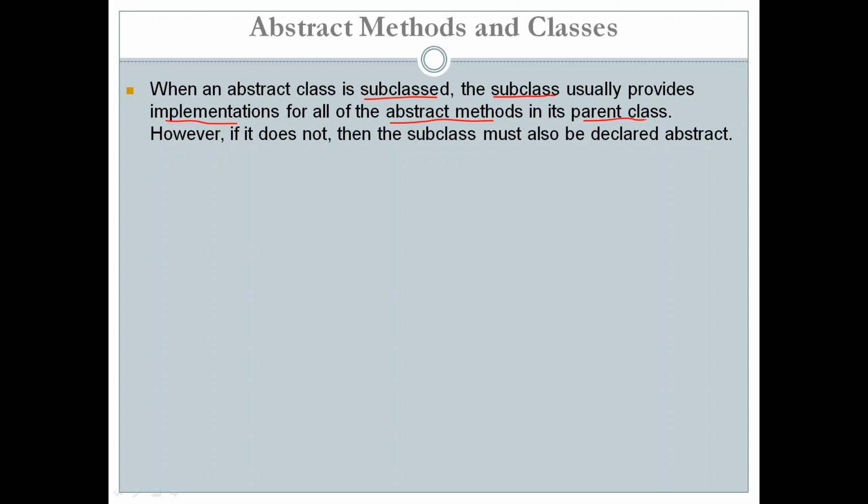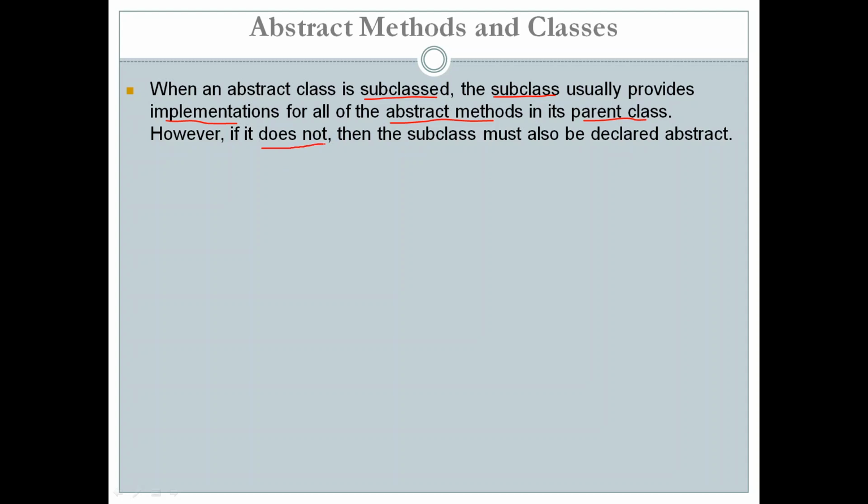That means the class inheriting the abstract class should provide a body for all the abstract methods declared in the abstract class.